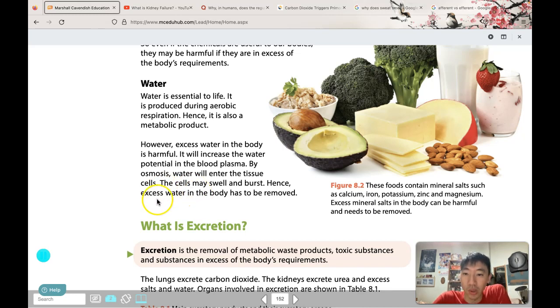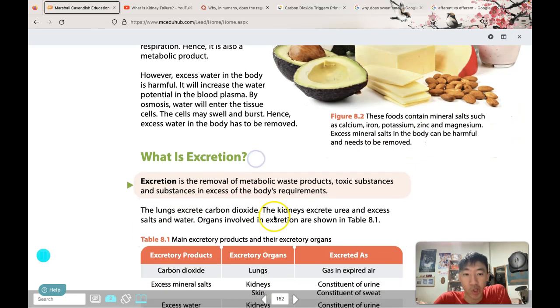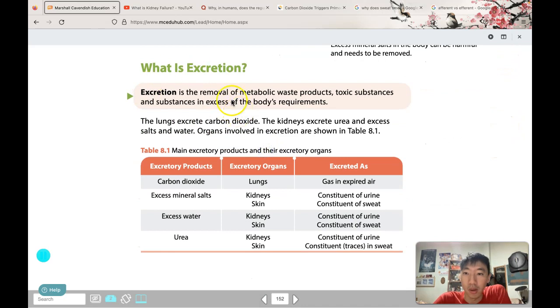Okay, so excess water should be removed in the body. All of this will be done by the process of excretion. So this is a key term over here. You will need to memorize this. Excretion is the removal of metabolic waste products, toxic substances, and substances in excess of the body's requirement. So keyword here, excess, right? And the rest, actually, everything is a keyword.